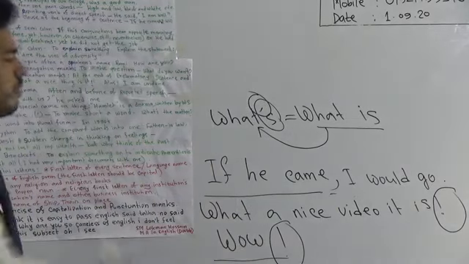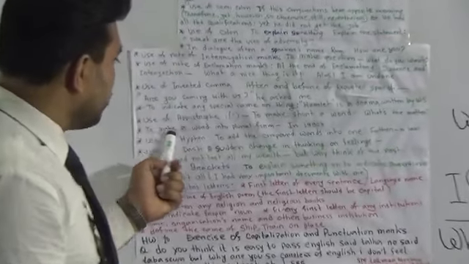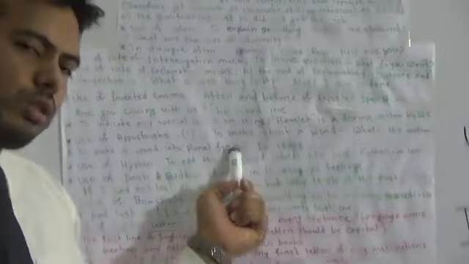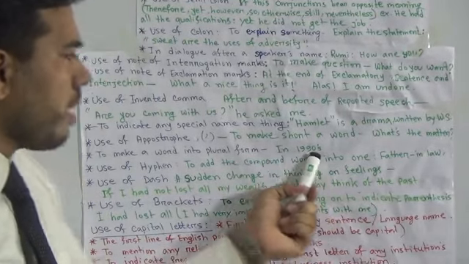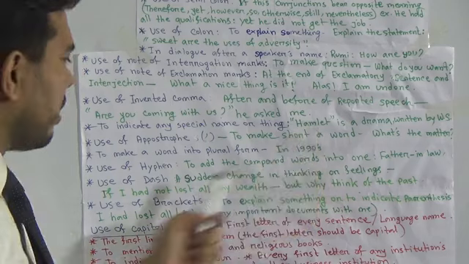This is our short form apostrophe. Okay. Next, to make a word into plural form also we use apostrophe, in 1990's.